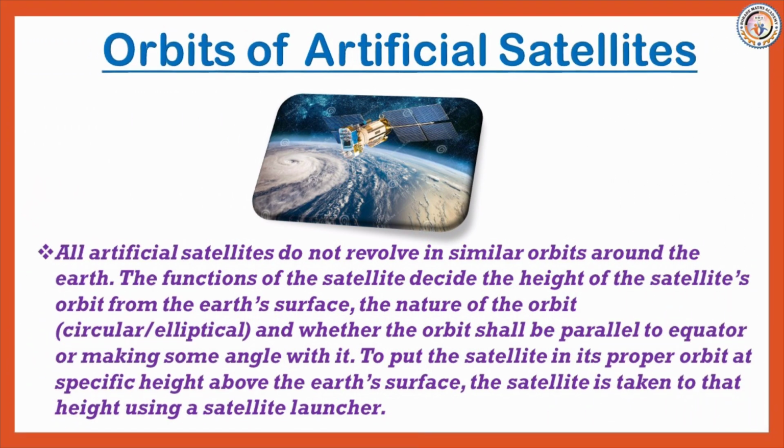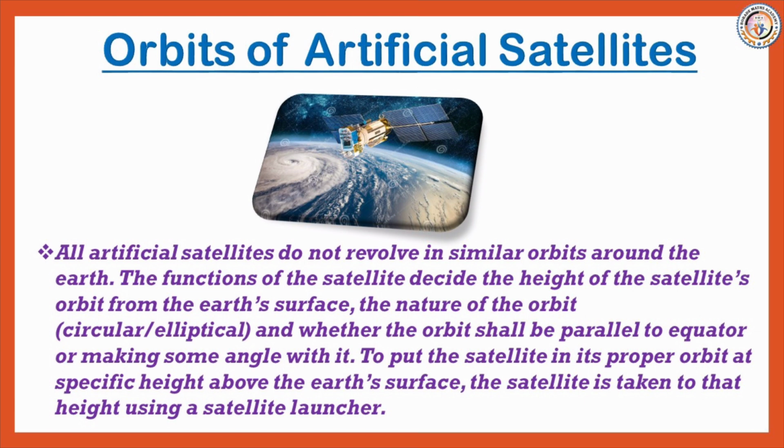So today's third topic is orbits of artificial satellites. All artificial satellites do not revolve in similar orbits around the Earth. The function of a satellite decides the height of the satellite's orbit from the Earth's surface, the nature of the orbit, circular or elliptical, and whether the orbit shall be parallel to the equator or make some angle with it.